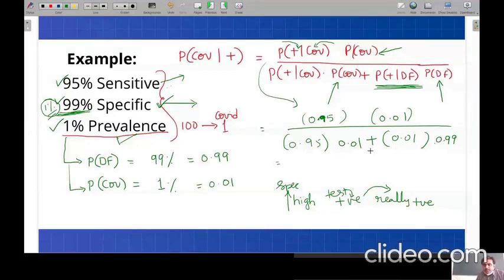Anyone can give me the value? I have the value with me, but you need to do it. Are you doing it? Yes, tell me.